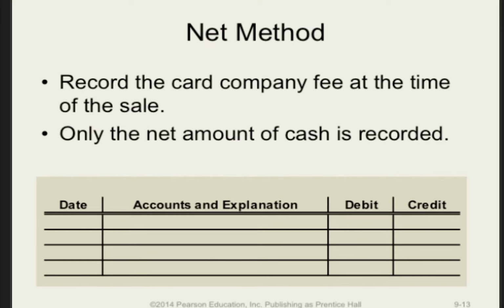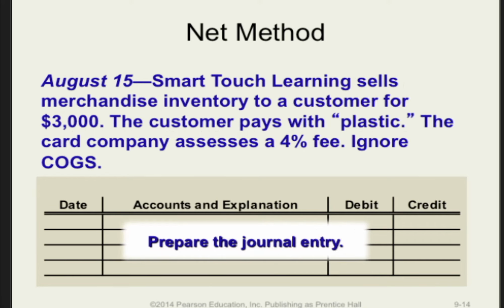Under the net method, the seller records the total amount of the sale at the time of the sale. The anticipated amount of the fee is deducted, and only the net amount of cash is actually recorded. On August 15, Smart Touch Learning sells merchandise to a customer for $3,000. The customer pays with a credit card. The credit card company assesses a 4% fee. Record the journal entry.